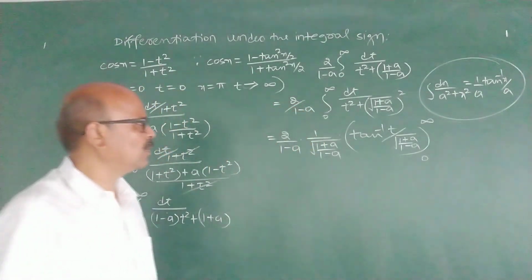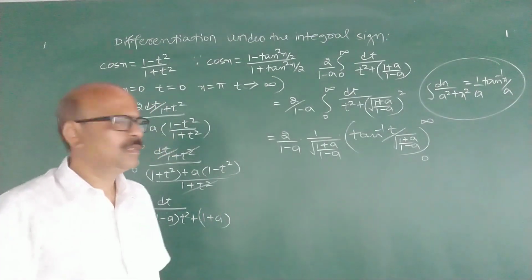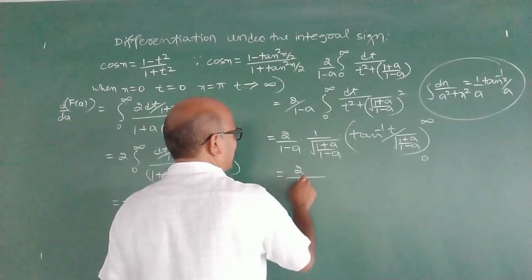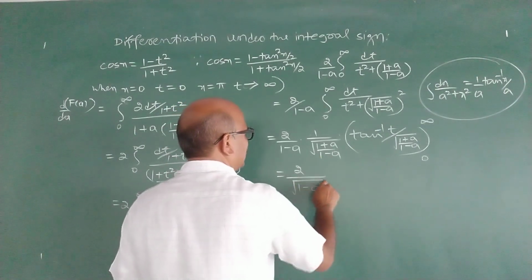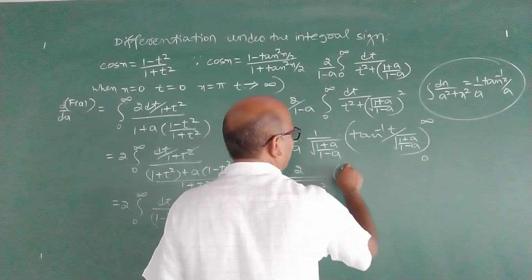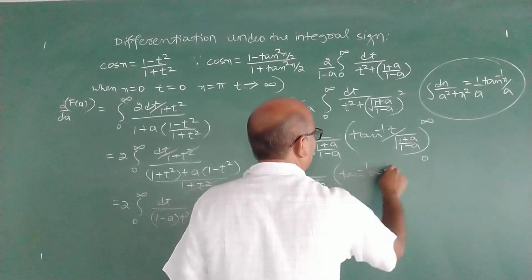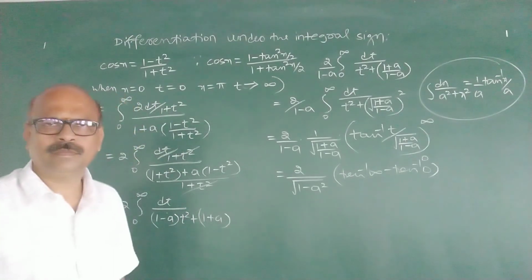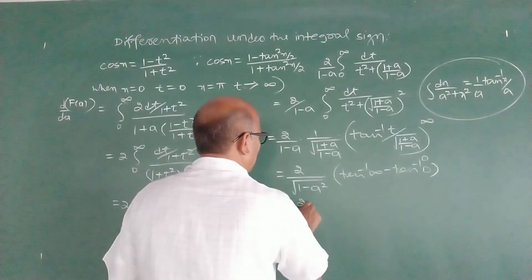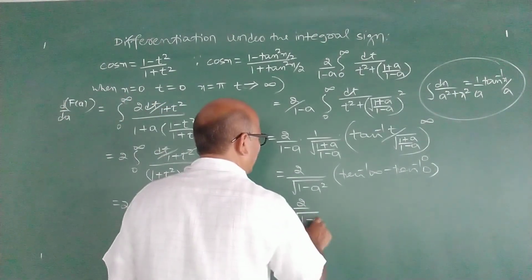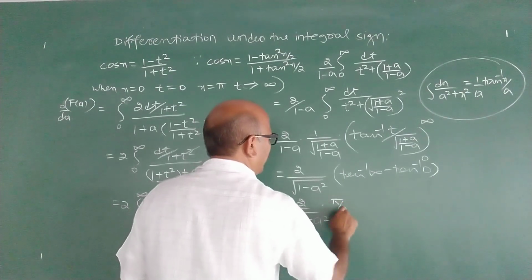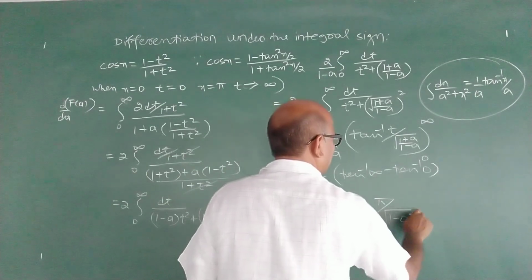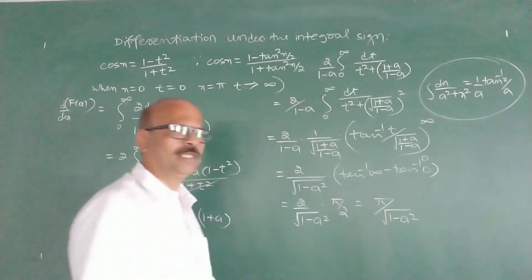I think you have followed all the steps here. Root 1 minus a cancels, you get 1 minus a square, and tan inverse infinity minus tan inverse 0. Therefore, 2 by 1 minus a square, root 1 minus a square into pi by 2. It is pi by root 1 minus a square. Tan inverse 0 is 0.